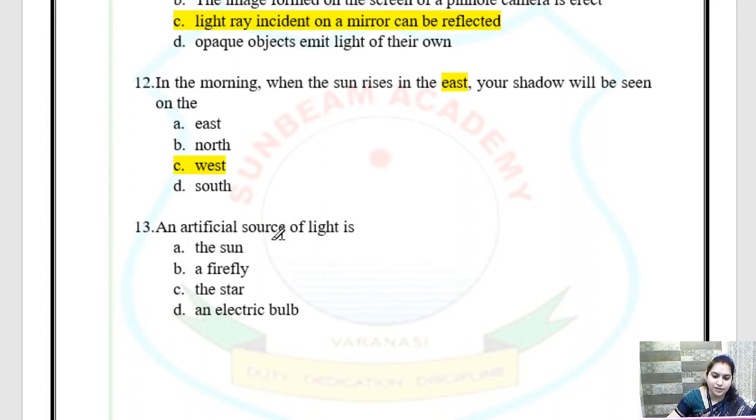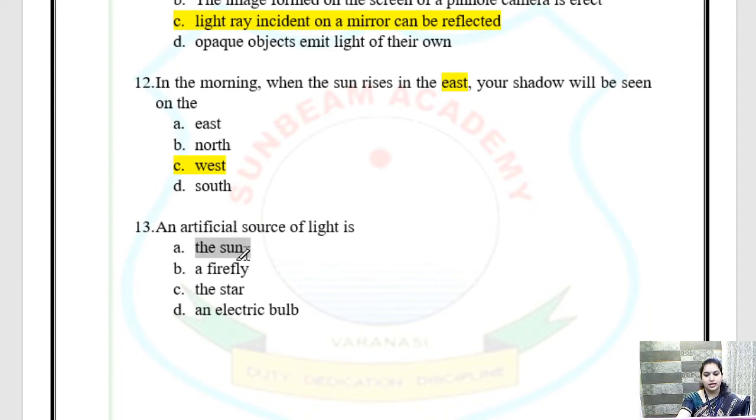An artificial source of light is... So children, we have two sources of light, natural and human made or artificial. Okay, natural is sun, star, fireflies. They are natural sources of light. What are artificial sources of light? Candle, electric bulbs. These are artificial sources of light. So what are the options here?